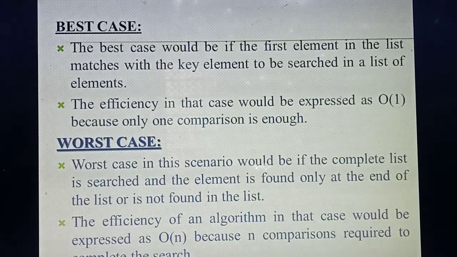Next we'll come to the worst case. Which one is the worst case? You are searching at the first place, the value is not there. Then the second place, the value is not there. Third place, likewise you are moving till the last place. Till the end of the list or array you didn't find the value, so your search key value is not there. That we can call the worst case. Why? Because you are going to make n number of comparisons. If 10 values are there, you need to make 10 comparisons. That we can say is the worst case.